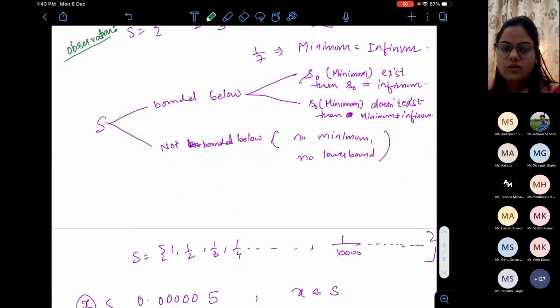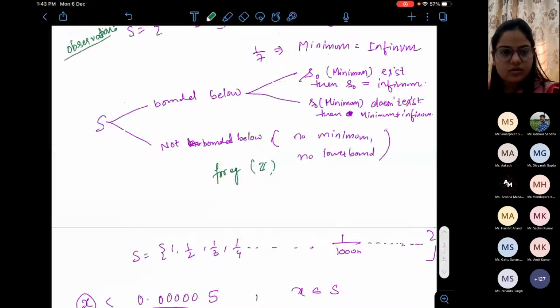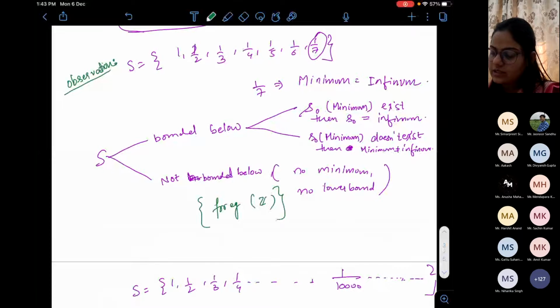Moreover, whatever we learned is that a set can be bounded below or not bounded below. In this case, there will be no infimum and no lower bound. For example, Z, the set of integers. If the set is bounded below, then there can be two ways. Either minimum exists, which is in the set, and in this case, minimum is equal to infimum. But if minimum does not exist, then infimum will definitely exist because the set is bounded below.